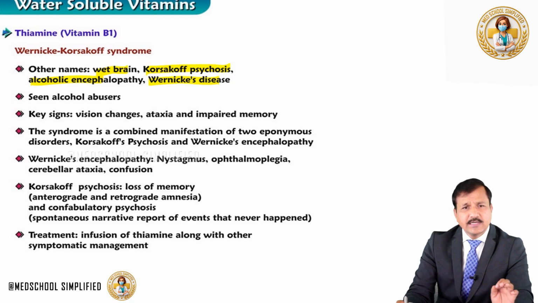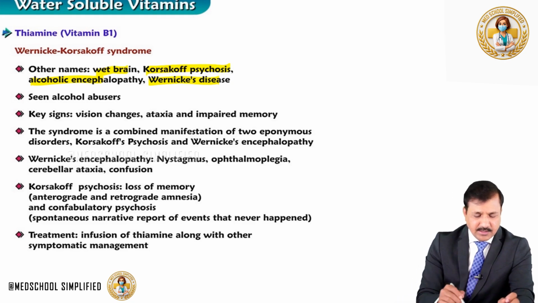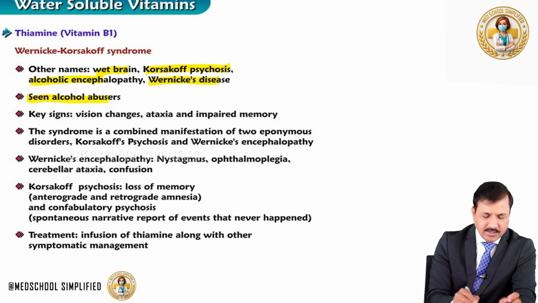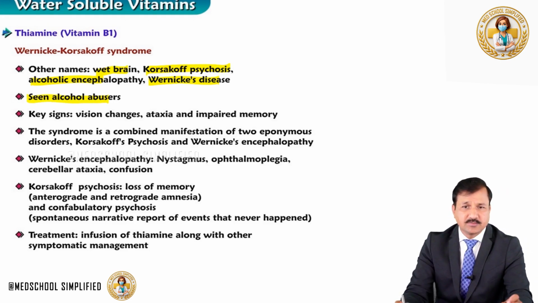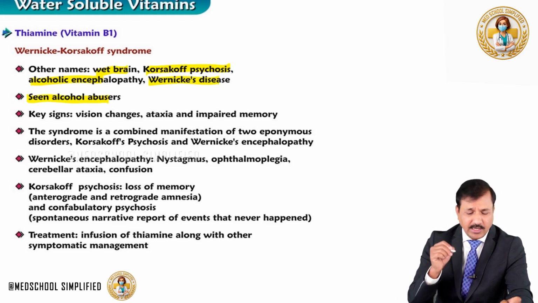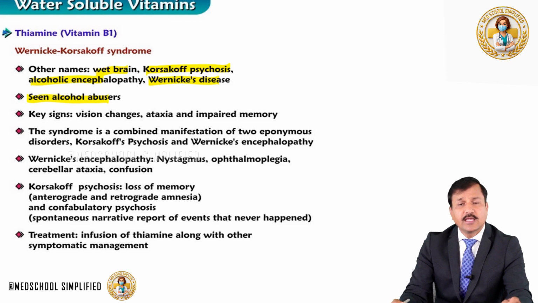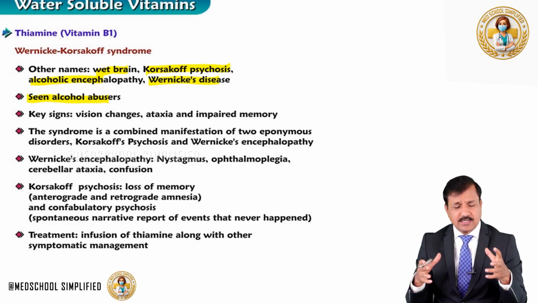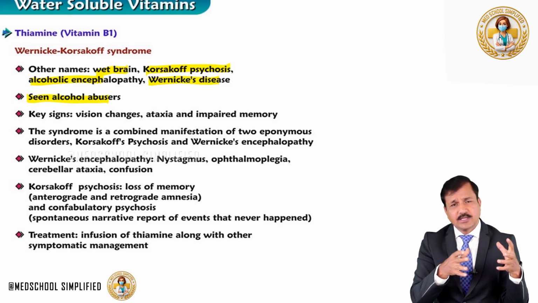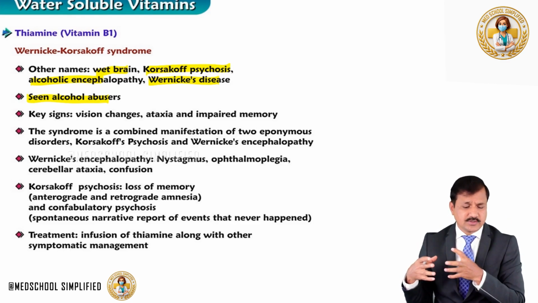Most importantly, you need to remember this particular disorder is seen only in alcohol abusers. Make sure you remember this. Only alcohol abusers will show Wernicke-Korsakoff syndrome. It's a combination of two diseases: Wernicke's encephalopathy and Korsakoff psychosis.